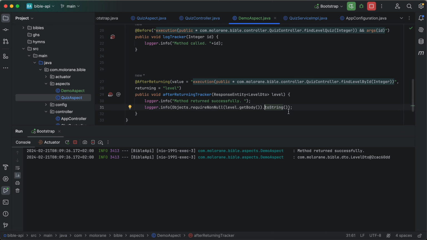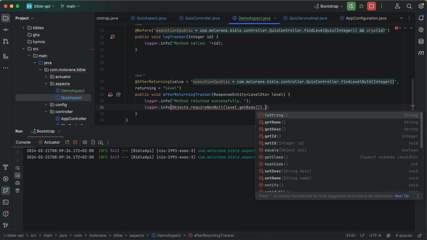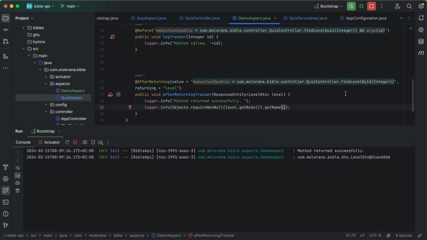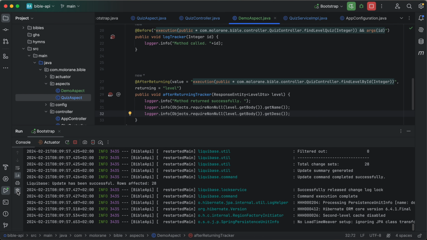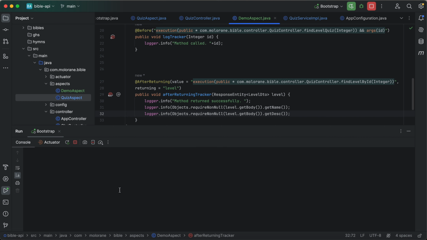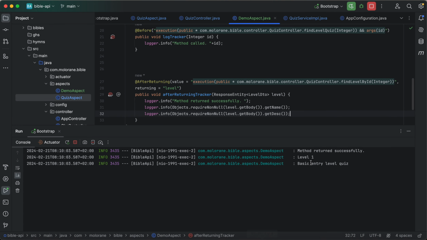Then we have this object here. Dot get name. Dot get description. Okay, let me run it like this. I'm just gonna run this code again. Alright, so we have level 1.